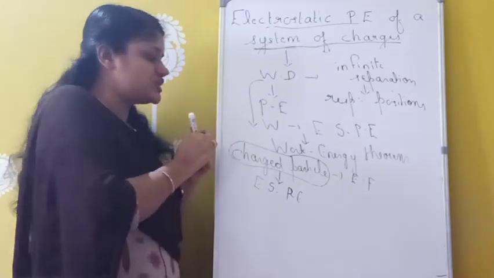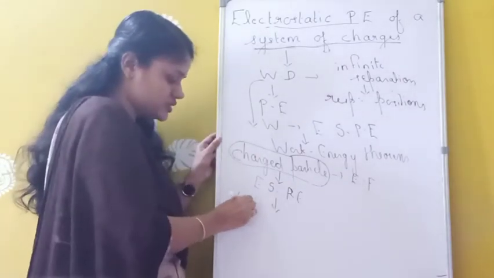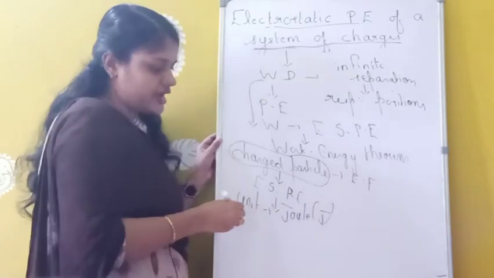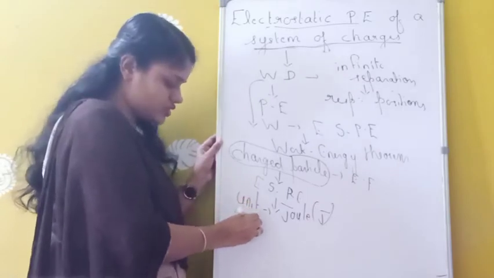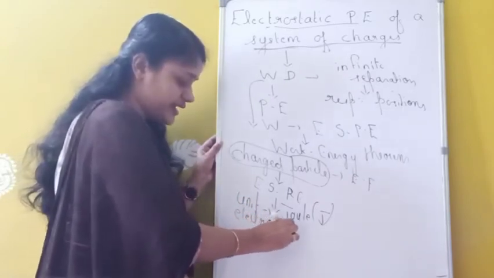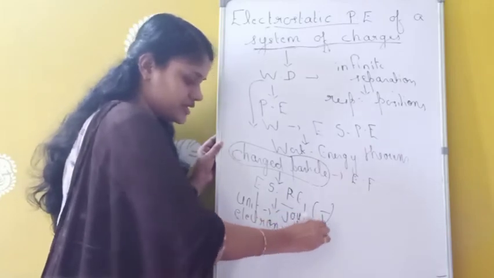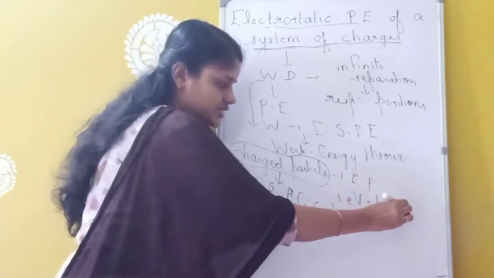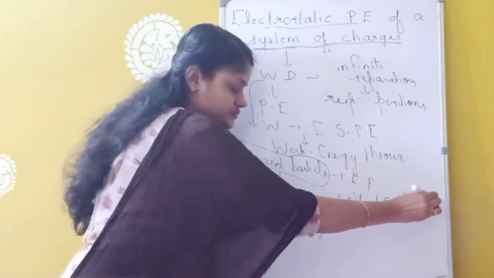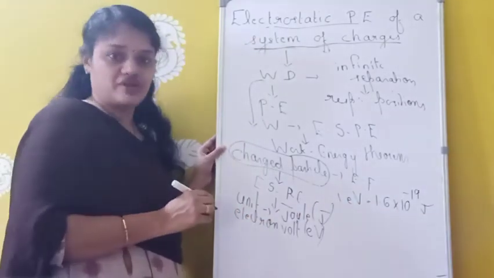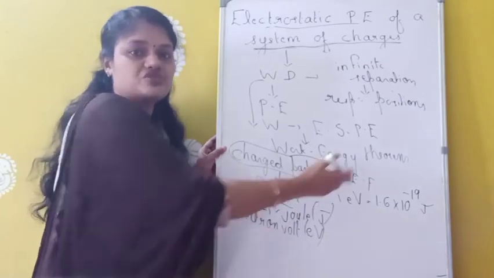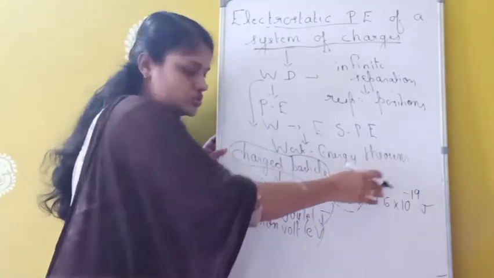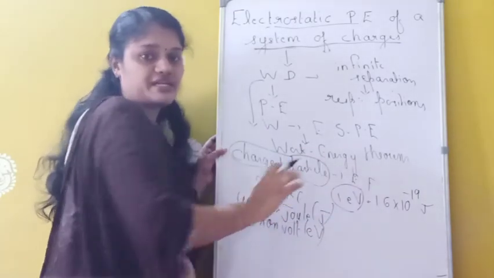The unit of electrostatic potential energy is the joule, symbol J, and we have another unit, the electron volt. Electron volt is another unit of energy, symbol eV. 1 electron volt is equivalent to 1.6 into 10 raised to minus 19 joule. We know that joule is the SI unit of energy, so we always have to convert other units into joule. So to convert electron volt into joule, multiply by 1.6 into 10 raised to minus 19 joule.